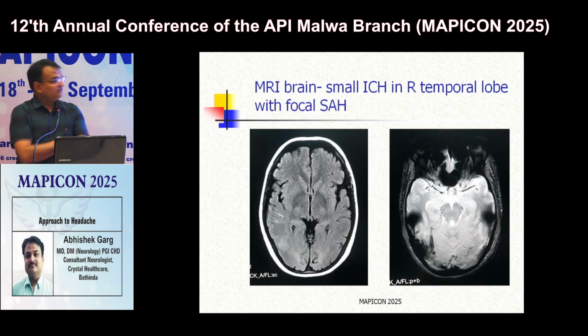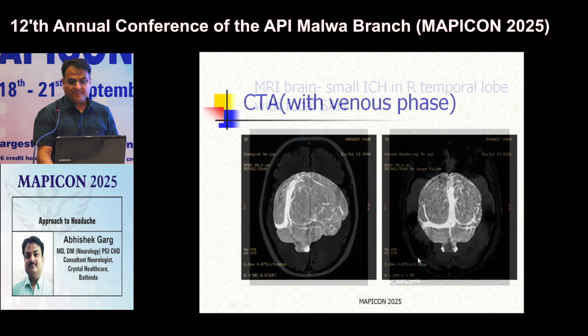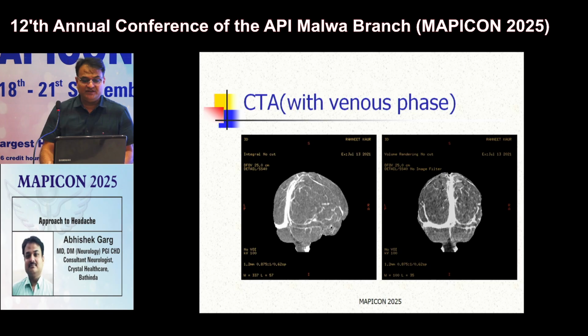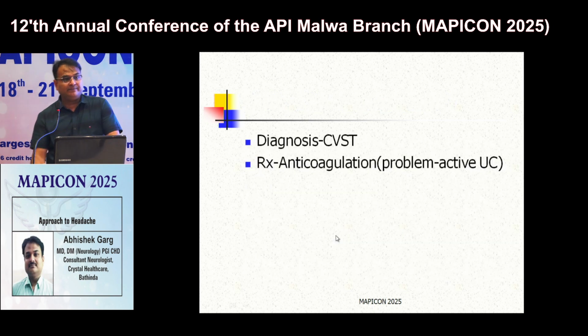MRI was done, which is showing this subarachnoid bleed in sulcal spaces in right temporal region and ICH in right temporal region. Then CT angio was done with venous phase, which showed thrombosis in right transverse sinus and sigmoid sinus. So here diagnosis was cerebral venous sinus thrombosis, and patient was started on anticoagulation.